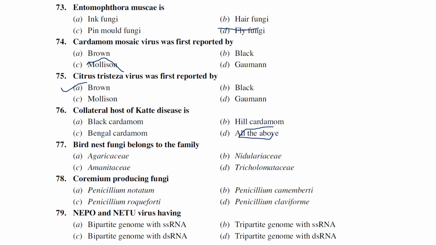Budding fungi belonging to the order Nidulales. Which of the following is a conidium producing fungus? Penicillium claviforme. Nepo and Nectu viruses have a bipartite genome, single stranded RNA, bipartite, single stranded, tripartite. Okay, the answer is a bipartite genome with single stranded RNA is the best example for Nepo and Nectu viruses.